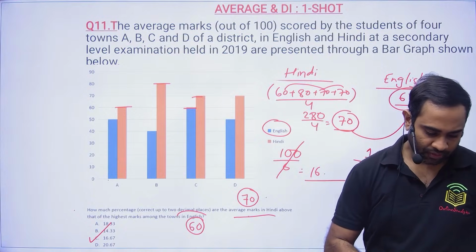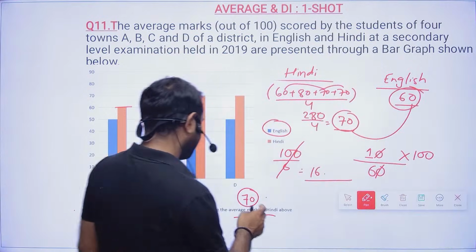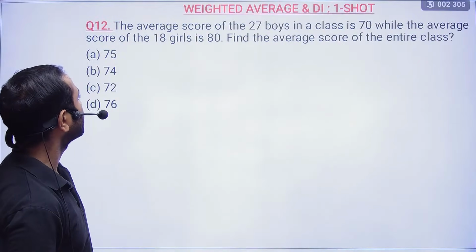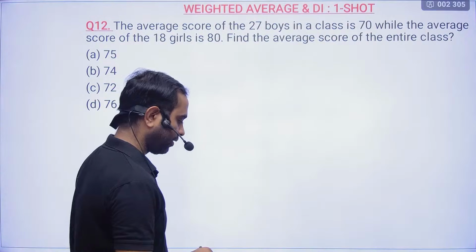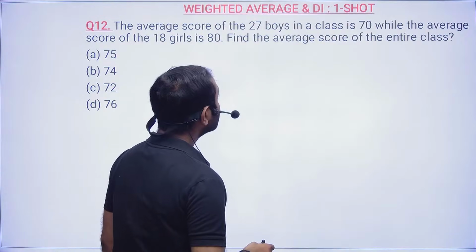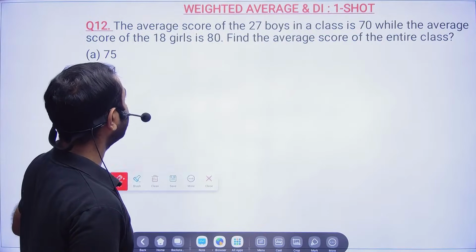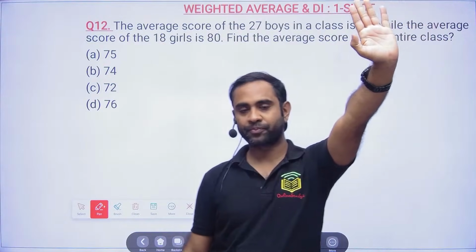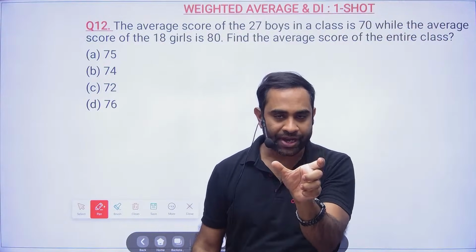Okay, so now we will be moving ahead with the next problem. Next question is here, question number 12. From question number 12, the weighted average is going to start. Please wait and try to understand this weighted average.